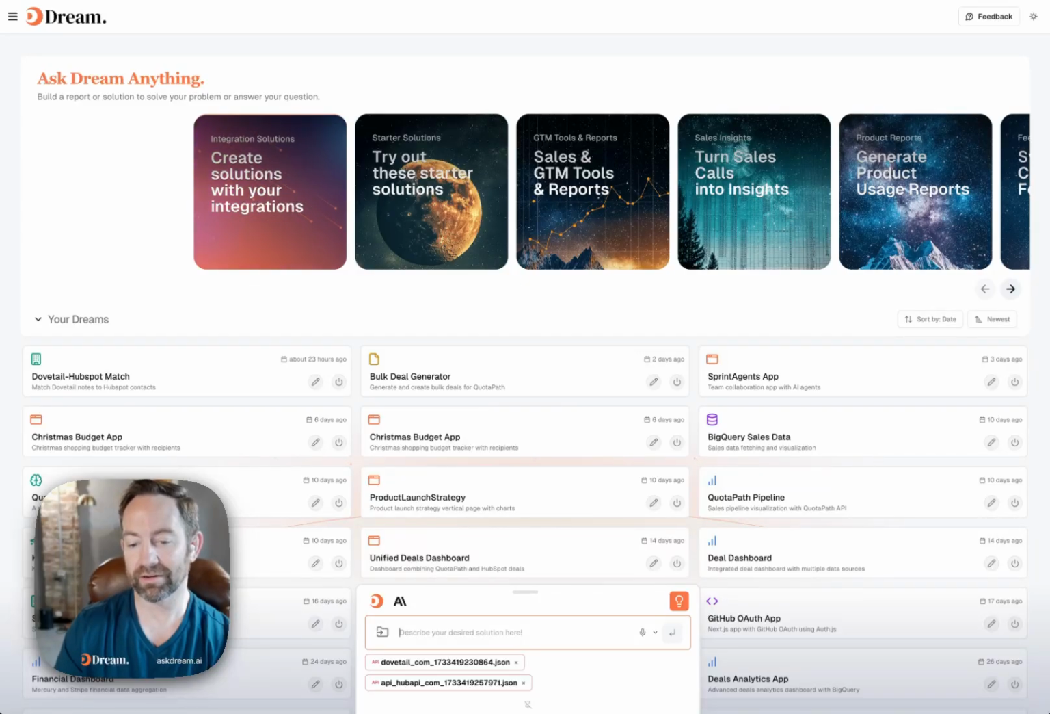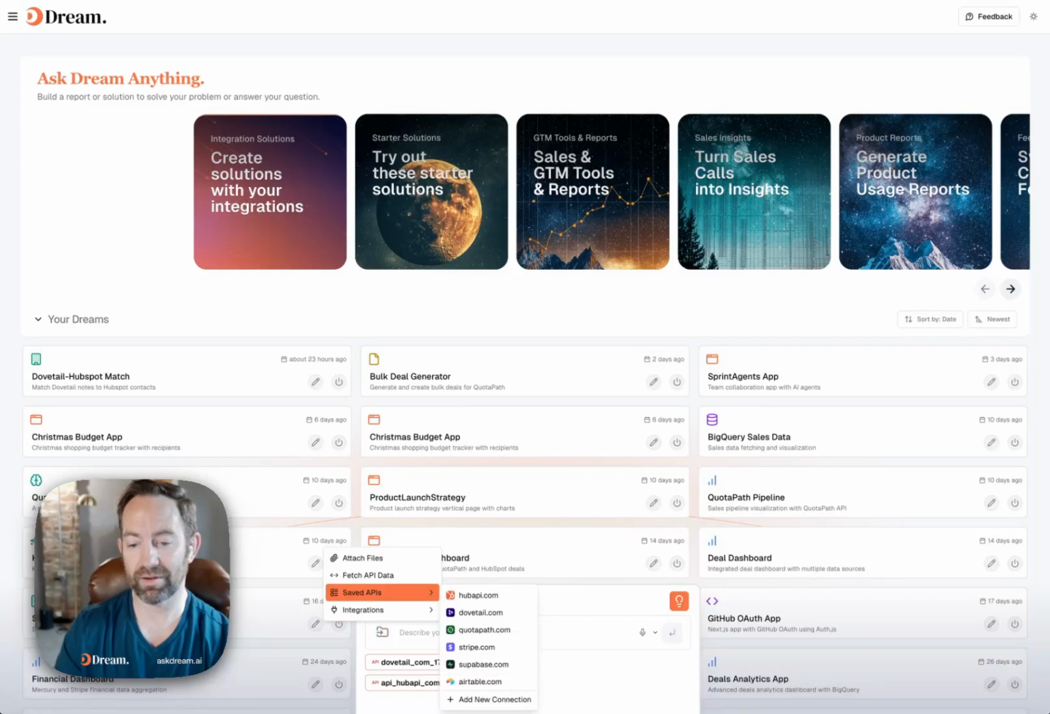I've already connected two sources. So you've seen before we've got our integrations with our saved APIs and such. So in this stream, we're going to build a connection between Dovetail and we're going to get transcripts from calls and summaries. And we're going to automatically match those via Dream to write to HubSpot to those contacts and enhance the contacts with meetings that we have with them and AI summaries from Dovetail.